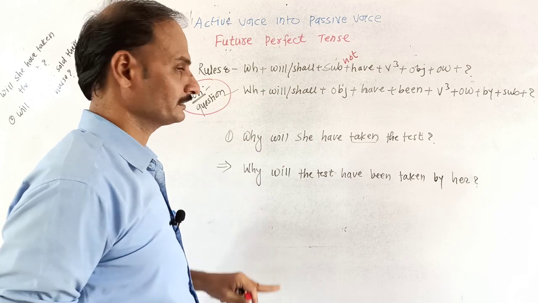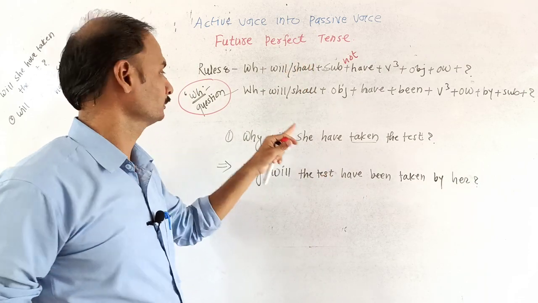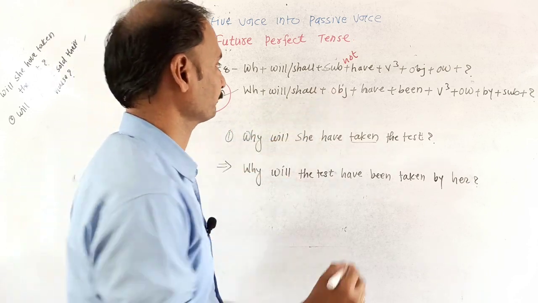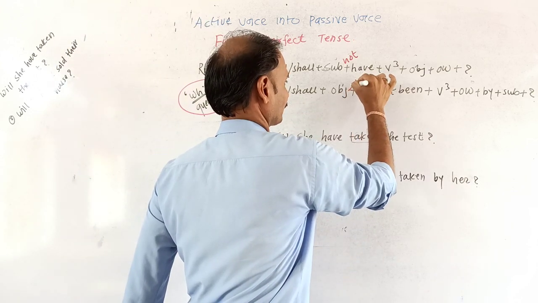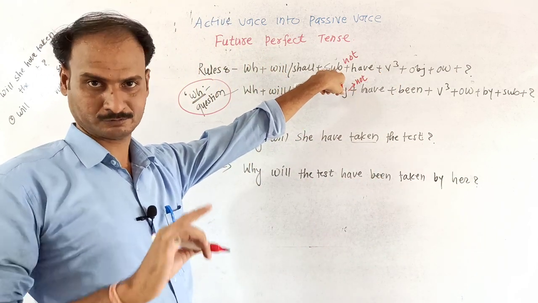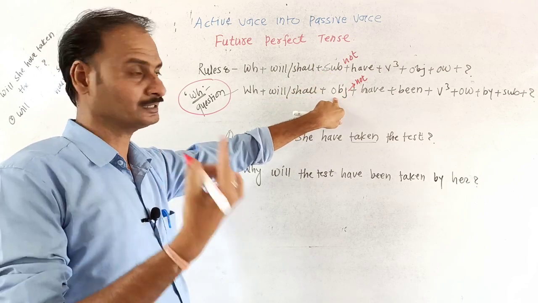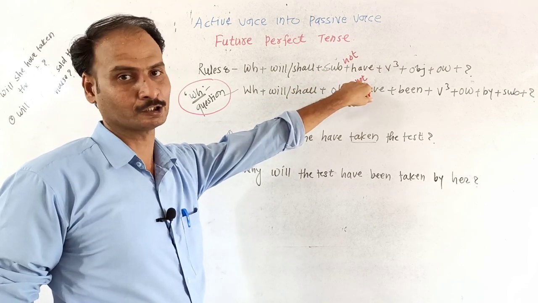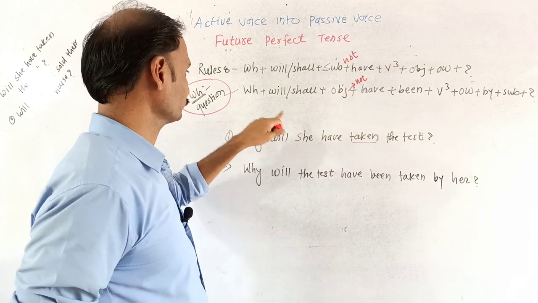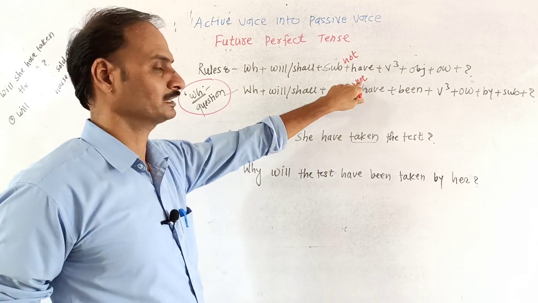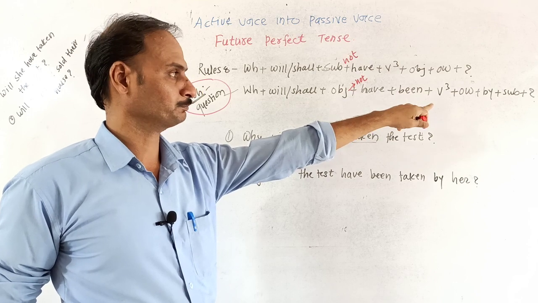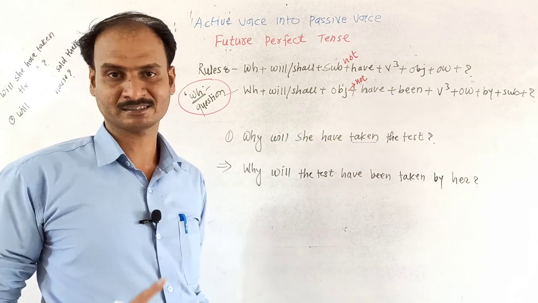Then while interchanging this structure into passive form, it will be WH plus will/shall plus object plus not. After the object, write down "not". Here we applied it after the subject, and here after the object we have applied "not" for making the WH negative. So WH plus will/shall plus object plus not plus have plus been plus third form of verb plus other words plus preposition "by" plus subject plus question mark at the end of the sentence.